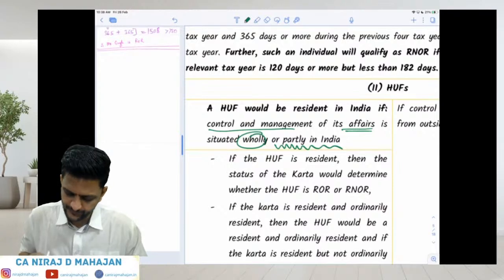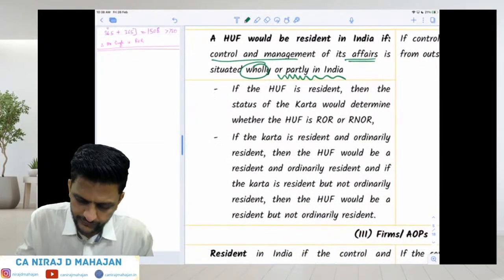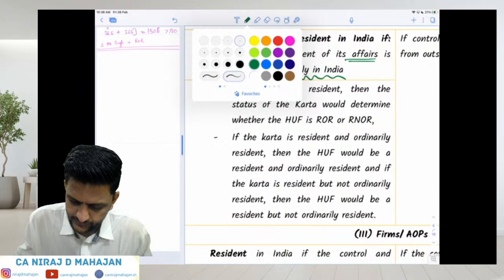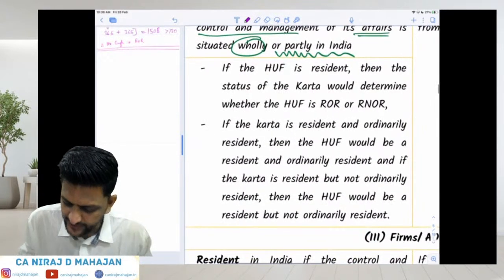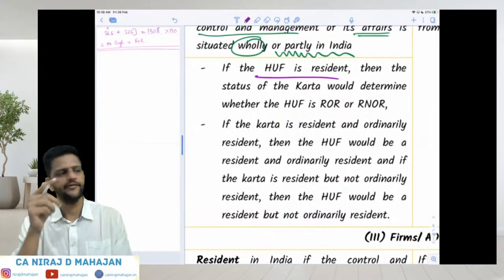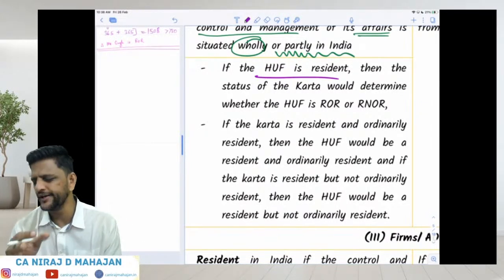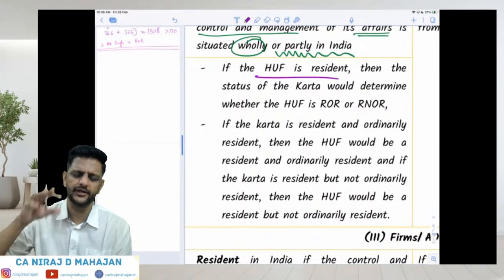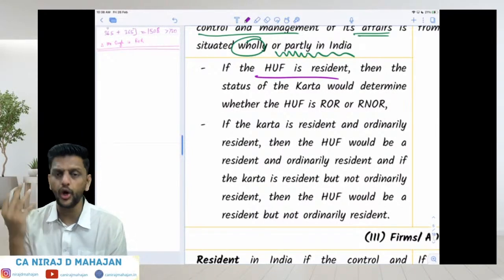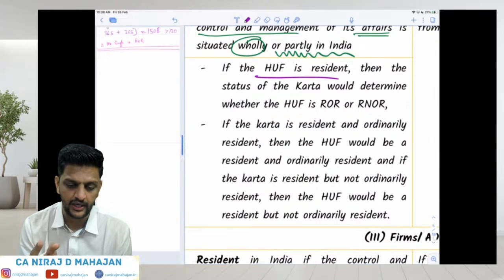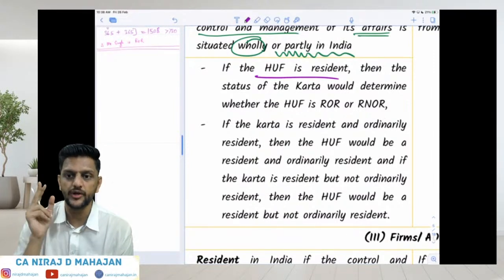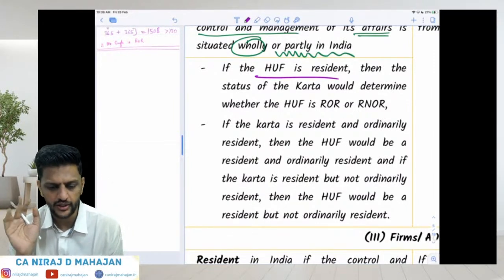Clear? Now, if HUF is resident, now please take the category. If even one single decision is taken in India, or wholly it is taken in India, HUF is resident, but a resident HUF will be ROR or RNOR. That depends on the status of the Karta.